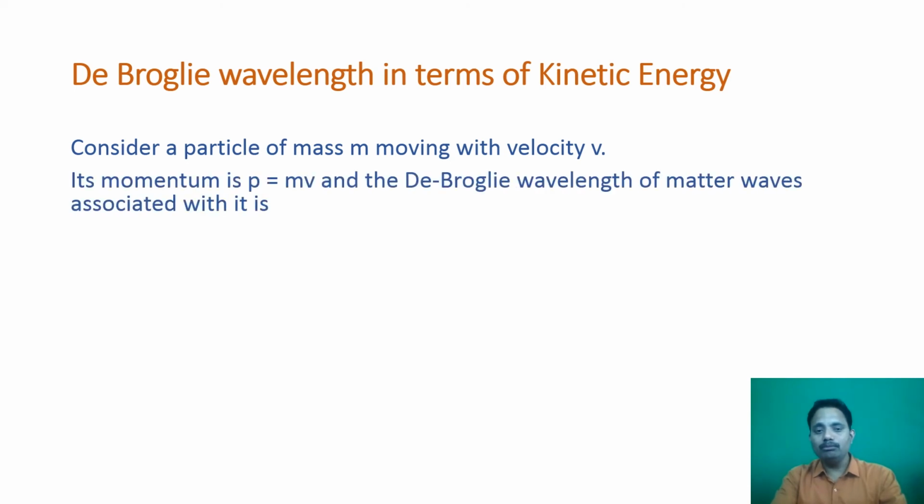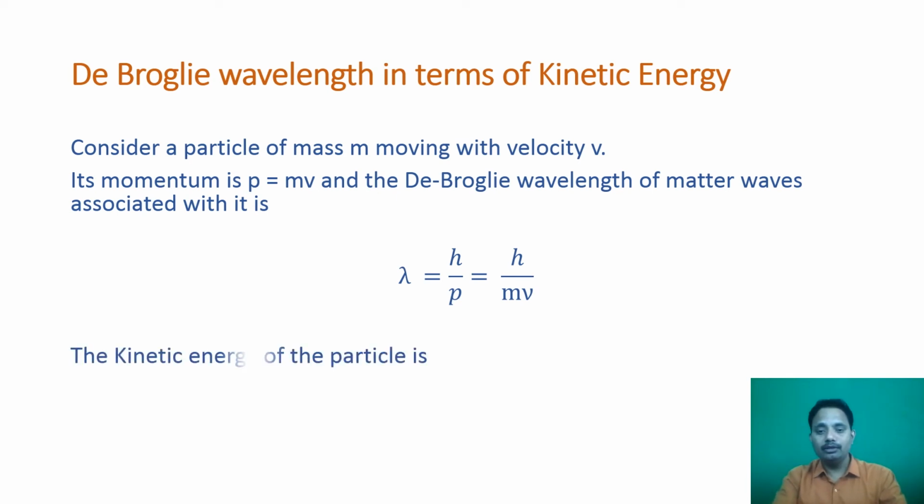Its momentum is p, which is equal to m into v, and the de Broglie wavelength of the matter wave associated with it we can write as lambda is equal to h upon p, which is also equal to h upon mv. This mv is nothing but the momentum p, which we can write as mass into velocity.